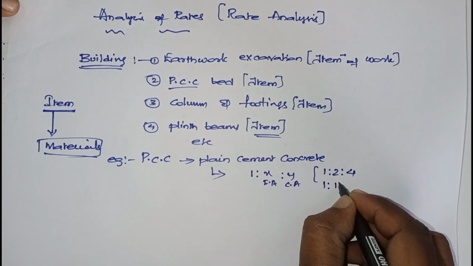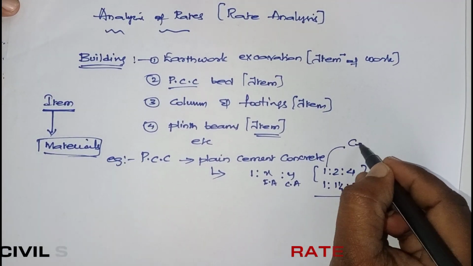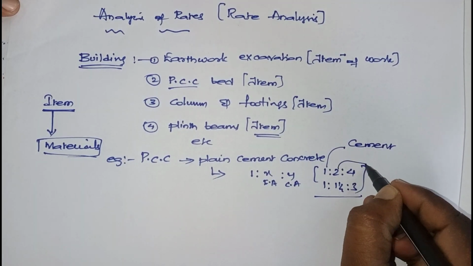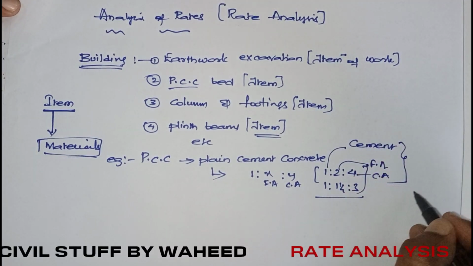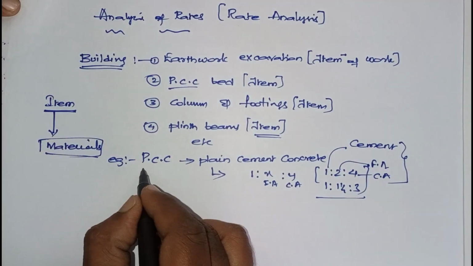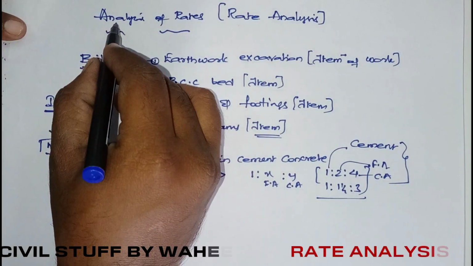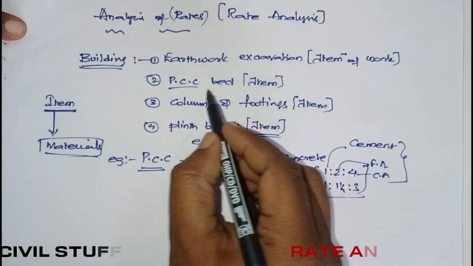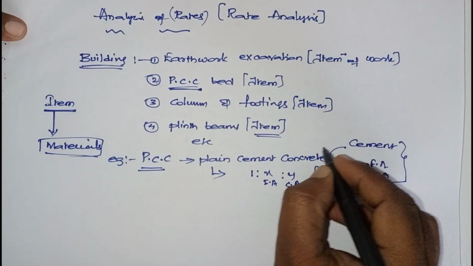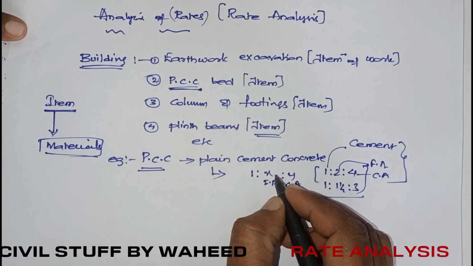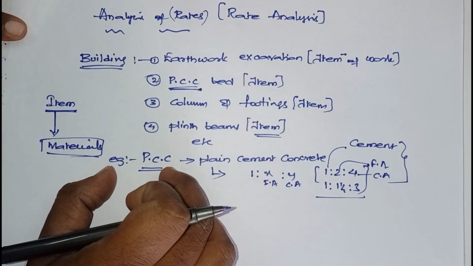1:2:4, 1:1.5:3, like that will be the proportions. The first is cement, then fine aggregate, then coarse aggregate. The combination of these three materials makes one item, that is PCC. Now, analysis of rates means to prepare this item. We require different materials, so one should know the cost of this particular item for completing.